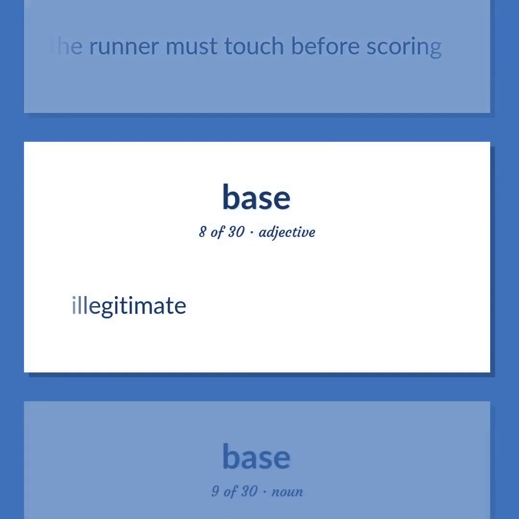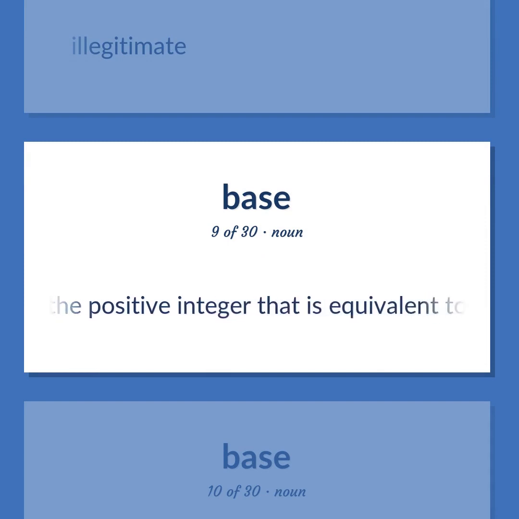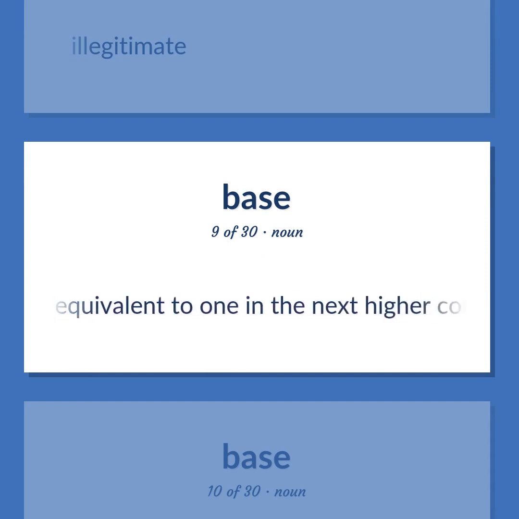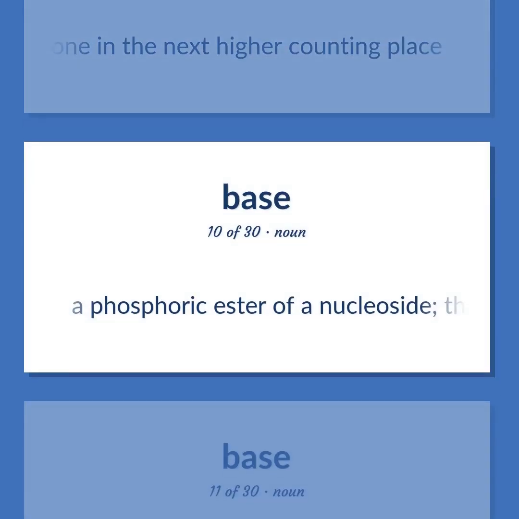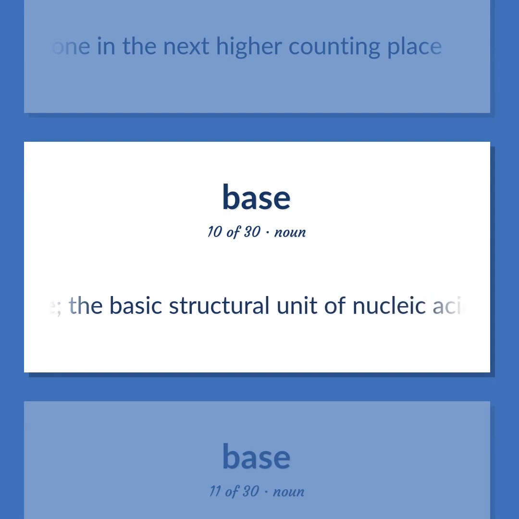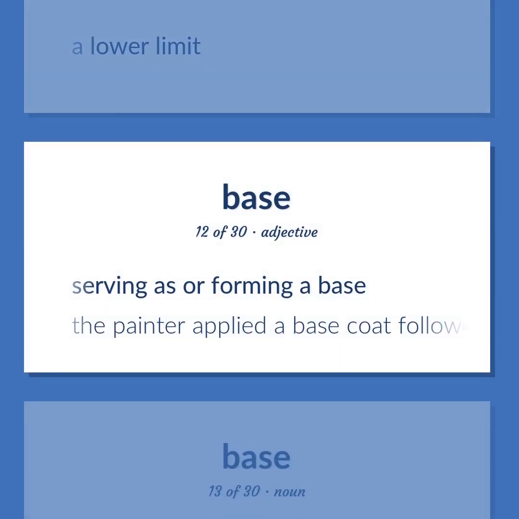Illegitimate. Numeration system: the positive integer that is equivalent to 1 in the next higher counting place. A phosphoric ester of a nucleoside. The basic structural unit of nucleic acids, DNA or RNA. A lower limit. Serving as or forming a base. The painter applied a base coat followed by two finishing coats.